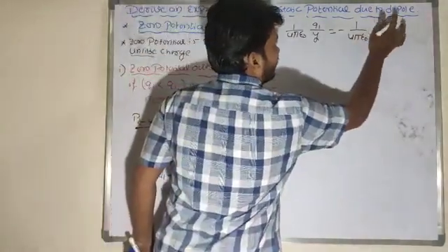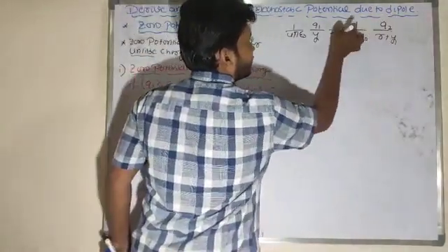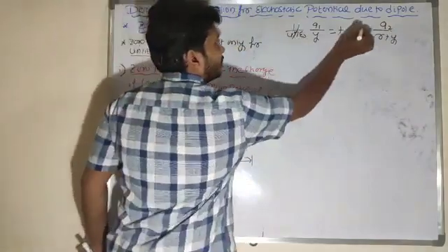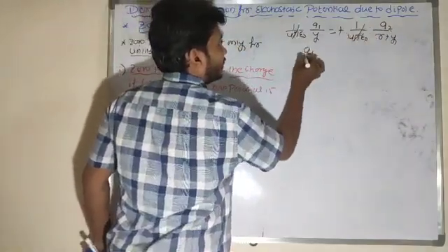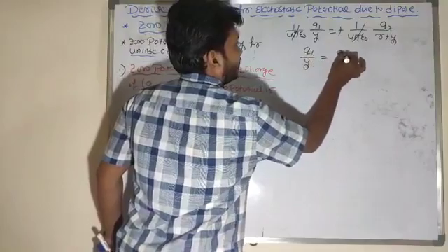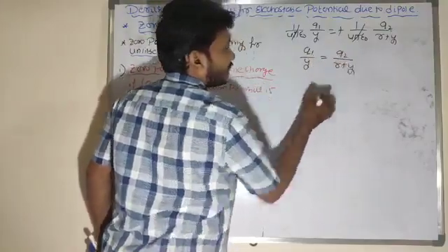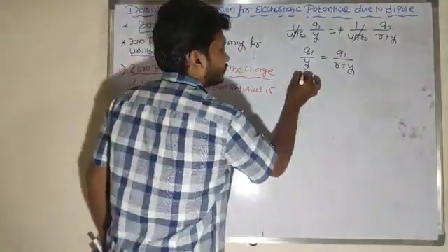This is a negative charge, so minus q2, minus into minus will be plus. So 1 by 4 pi epsilon naught gets cancelled out. q1 by y is equal to q2 by r plus y.